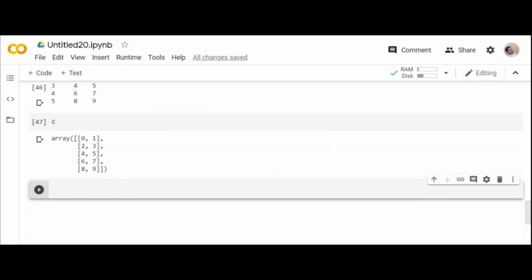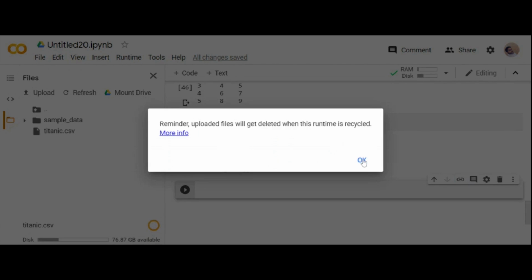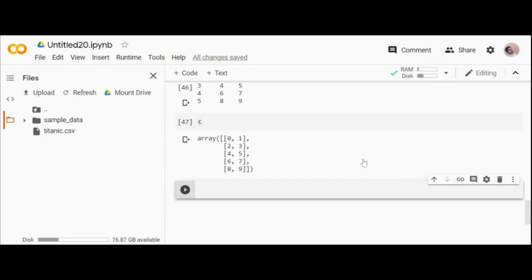Yes, so you download the data set. I hope you know how to upload into Colab. Just to make it clear, you click on the folder files option on your left side, you click on the upload button and choose titanic.csv. You'll get a warning reminder that uploaded files will get deleted. No issue with that. Click on OK. Your file gets uploaded.